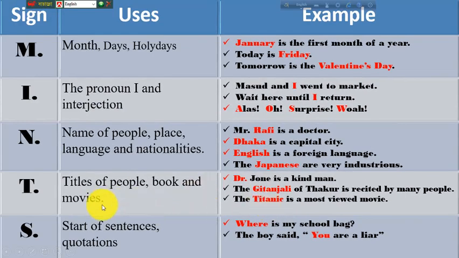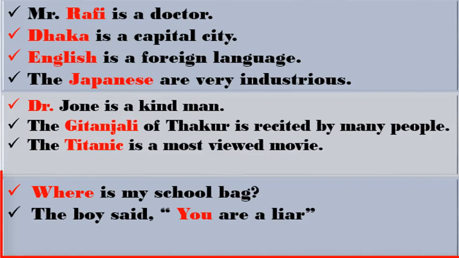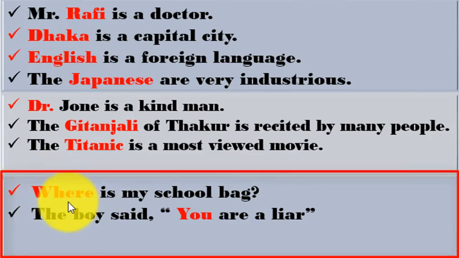And the next sign is S. S is for start of sentences and quotations. So the starting word of every sentence will be a capital letter, and the starting word of a quotation will be a capital letter. Look at the example: Where is my school bag.